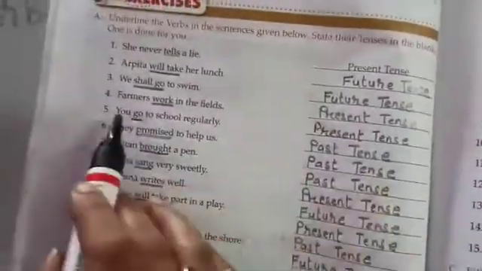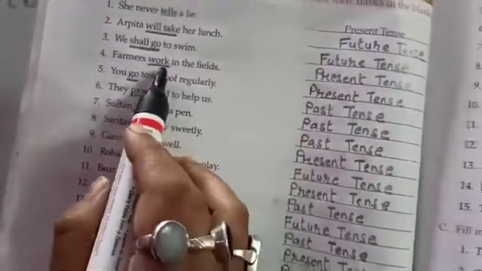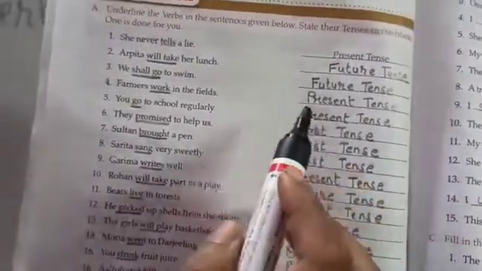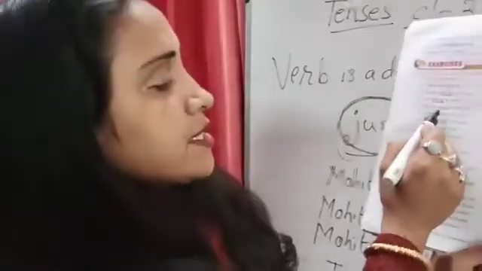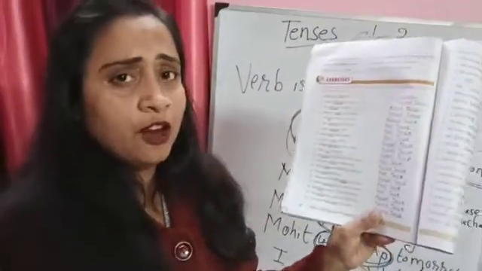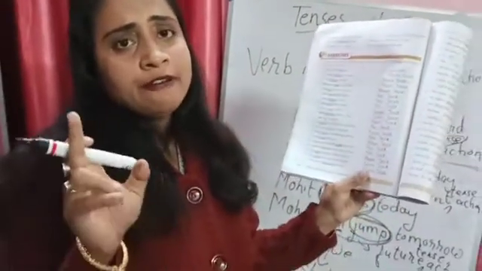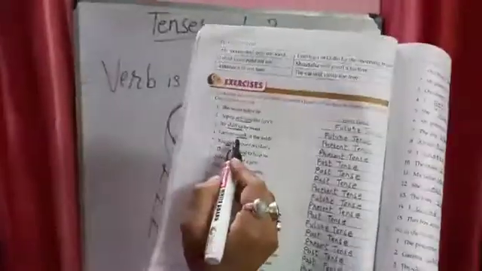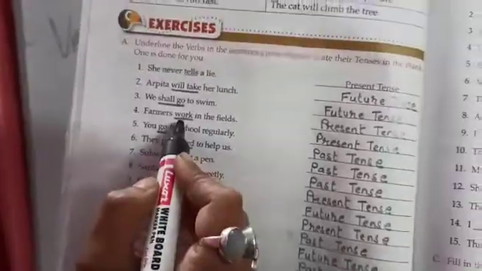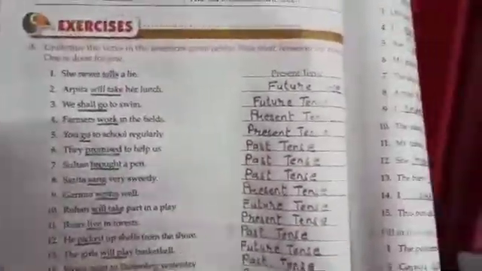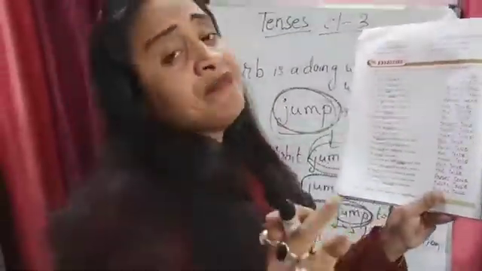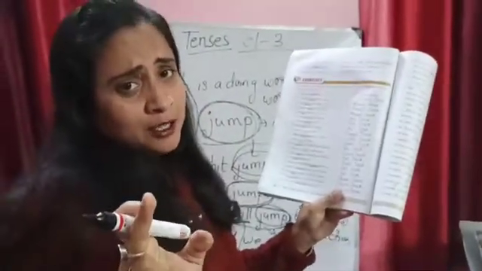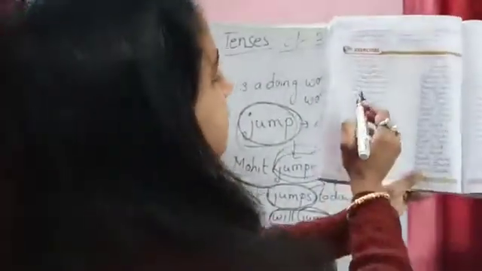This is future tense. Farmers work in the fields. Work, it's a present tense. Why is it farmers work in the field? Because first of all, it is in the plural form, farmers. Third person plural form, it will always be that they work in the field. Farmers means if you omit the farmers, it will be they. They work in the field, and they is for the third person plural.